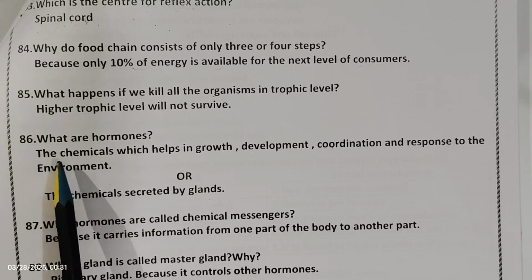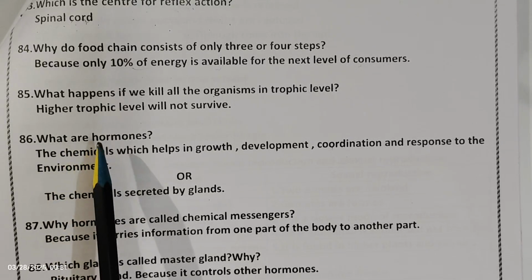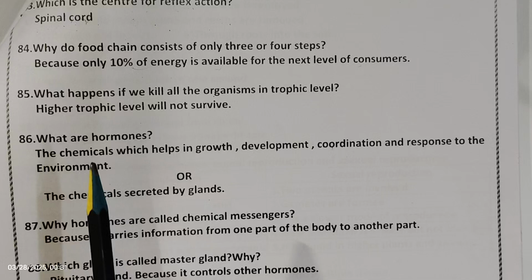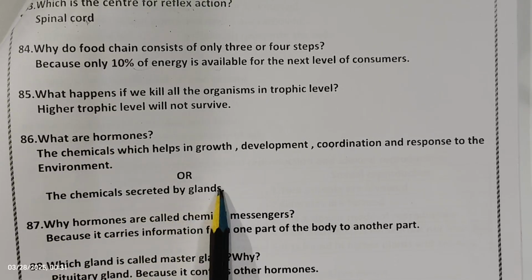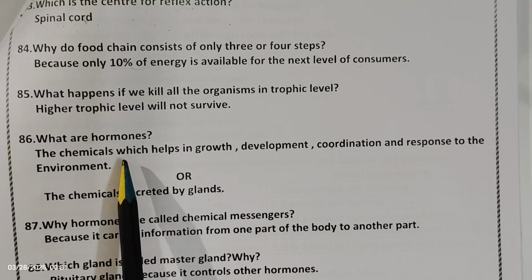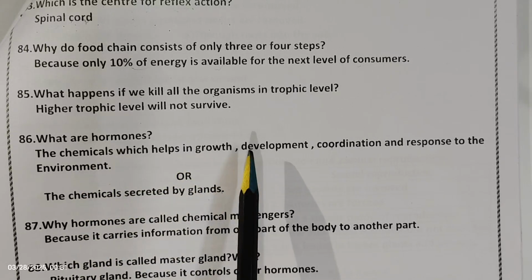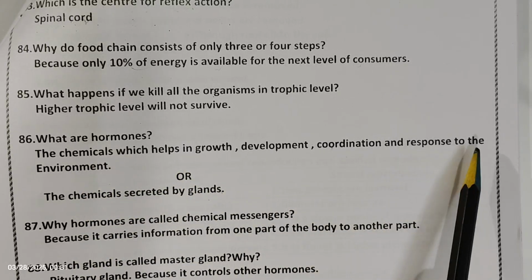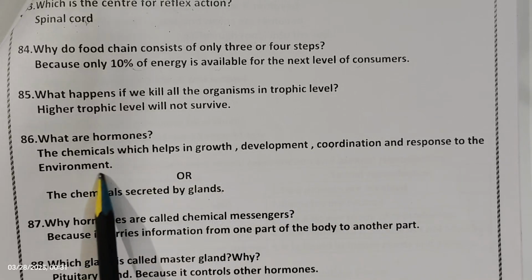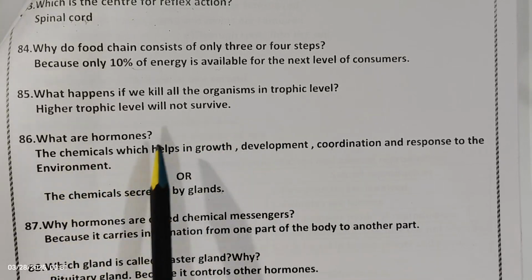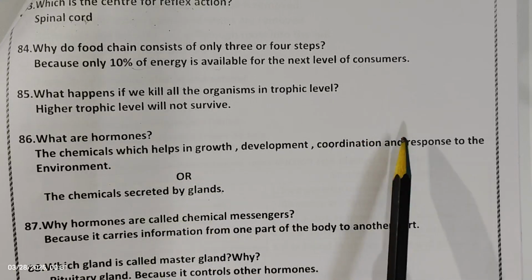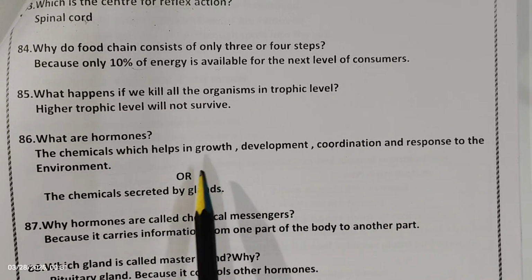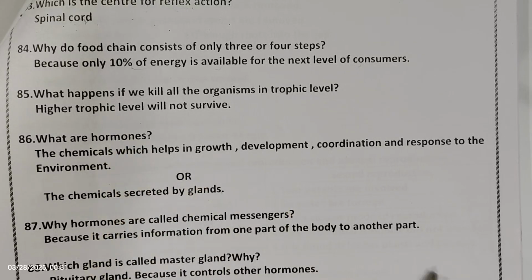Next, what are hormones? Hormones are the chemicals which are secreted by the glands. You can also say they are the chemicals which help in growth, development, coordination, and response to the environment. These chemicals secreted by the glands are called hormones.